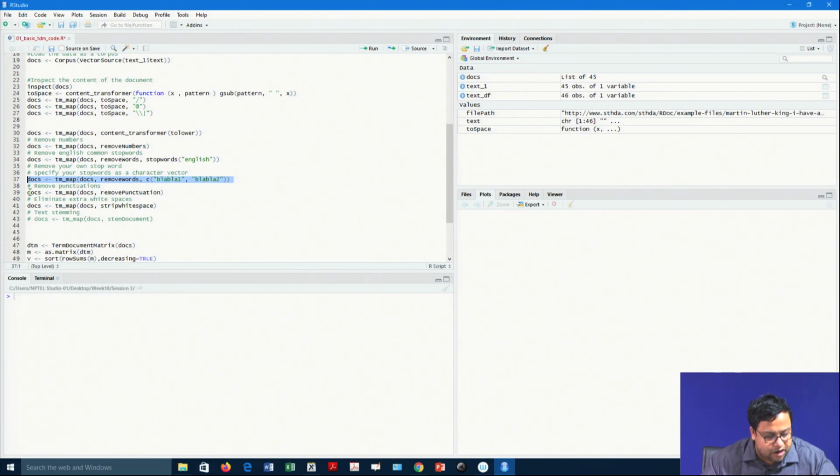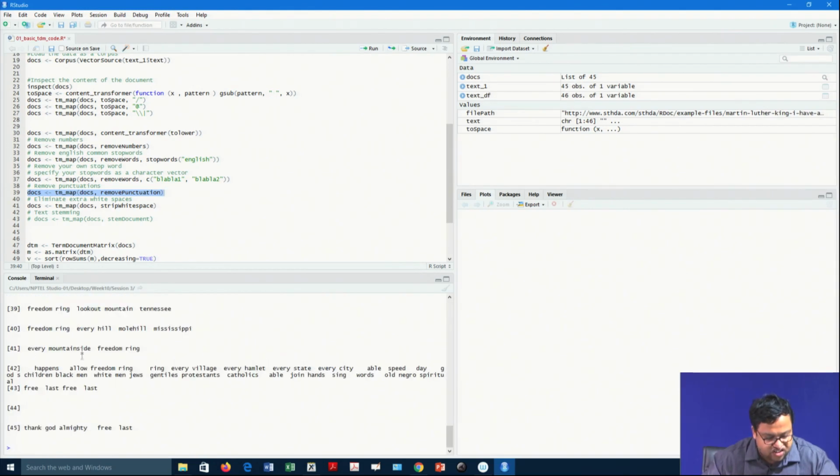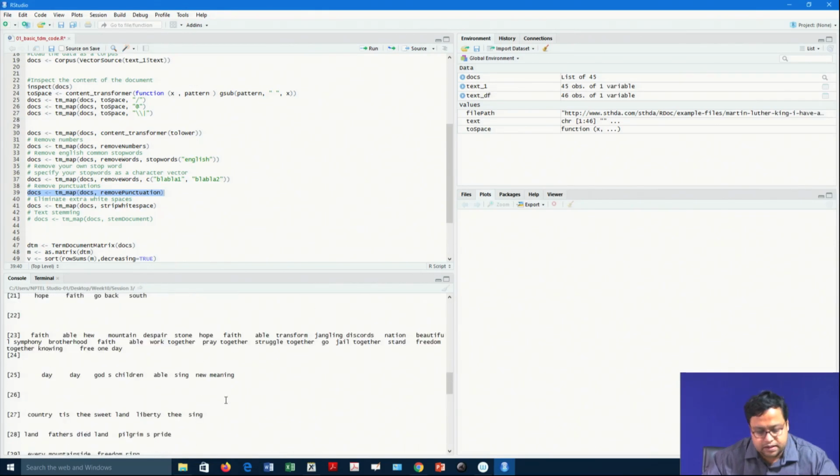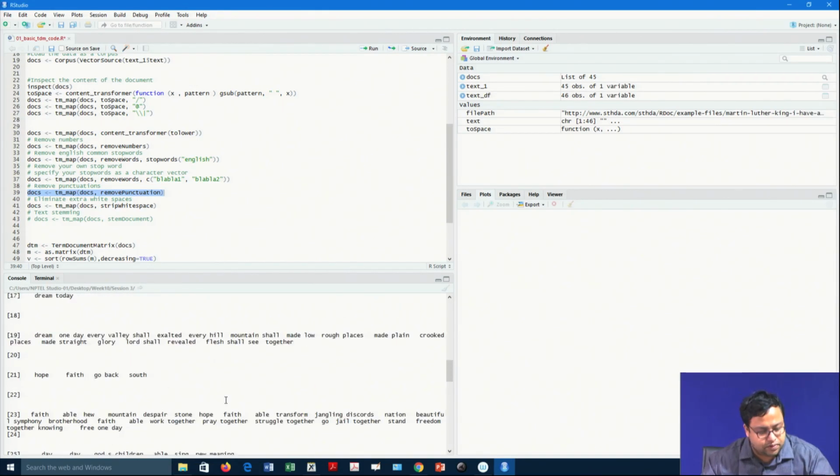So, then remove punctuation. So, if you just run that and then if you inspect the document, all the punctuation in this document has been removed. So, that is what we are doing.